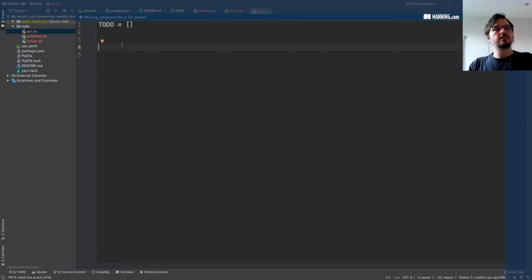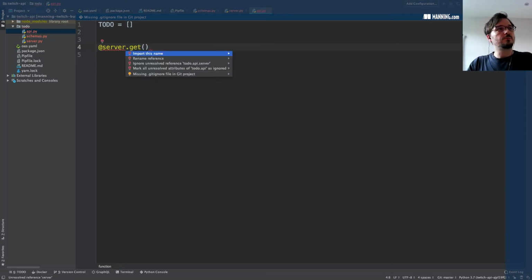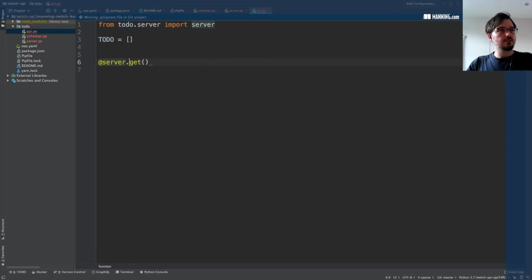So let's go ahead and do the simplest one, which is the get todo endpoint. To do that, we're going to use the get decorator on the server object. Let's import that. So that is the server variable. The first argument to the decorator, the first one in this method, is directly the URL path of the HTTP endpoint. FastAPI allows every HTTP method through the object. So we're going to have get, post, put, patch, delete, probably there is options as well. Any method that we need.